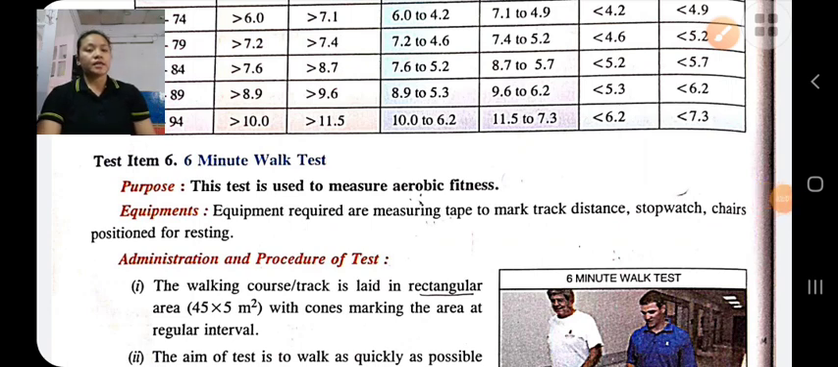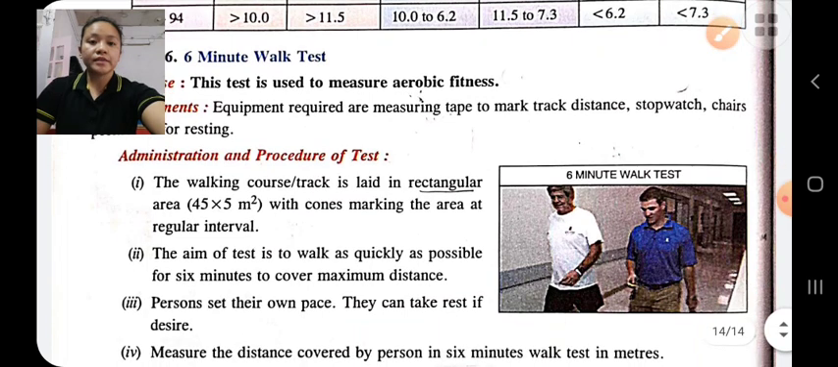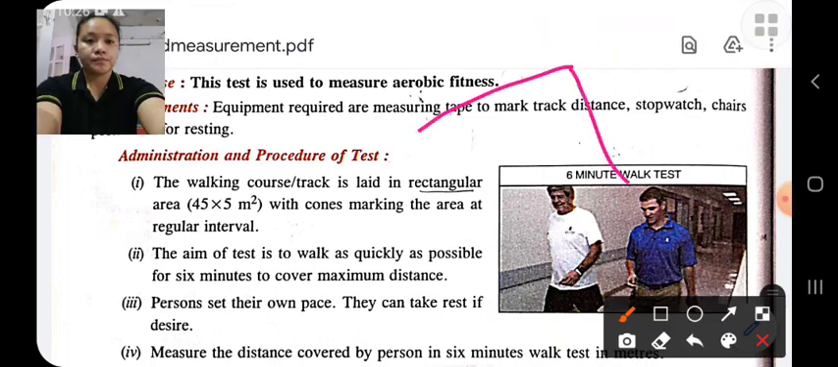The last test item is the 6-minute walk test. This test is used to measure the aerobic fitness of senior citizens. We require a measuring tape, clean surface, stopwatch and chair. How to perform? First, a rectangular track of 45 by 5 meters is marked with 4 cones.